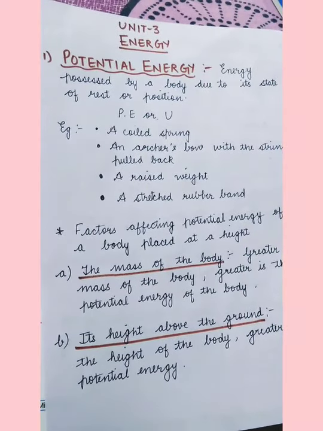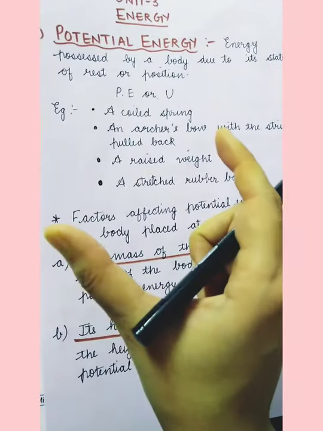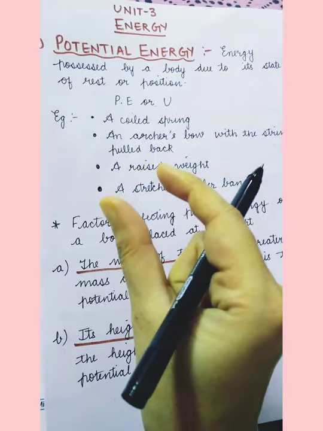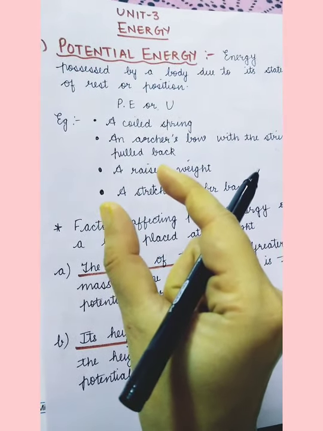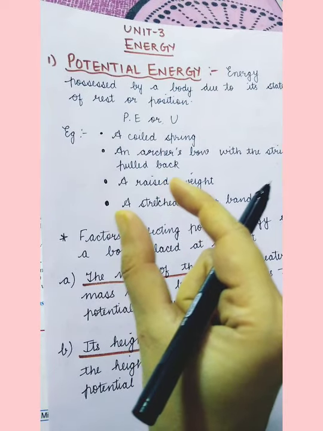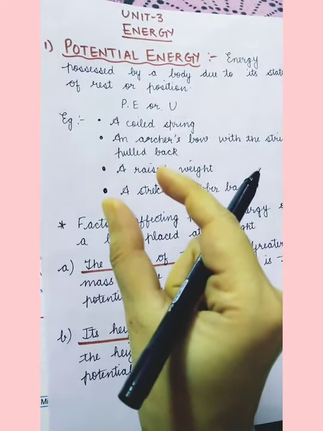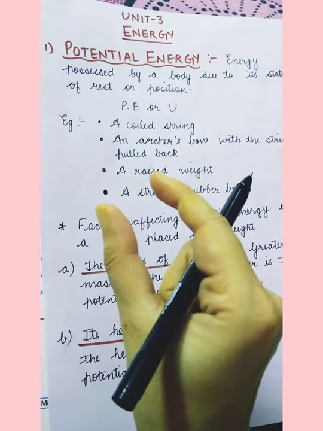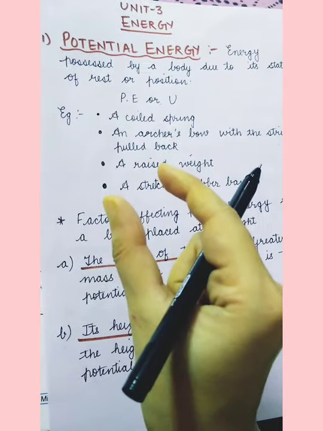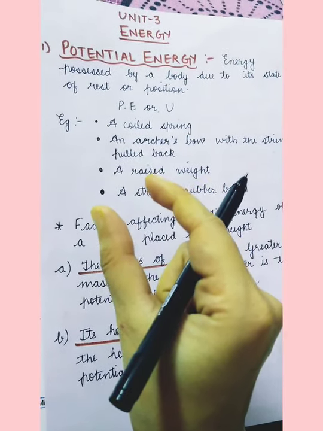Now let me give you some examples. A coiled spring. Suppose there is a spring and I squeeze it to compress it, so it becomes less in length. Now because I have done work on that spring and made it smaller, this coiled spring will possess some energy. It will store some energy in it, and this energy is known as potential energy.